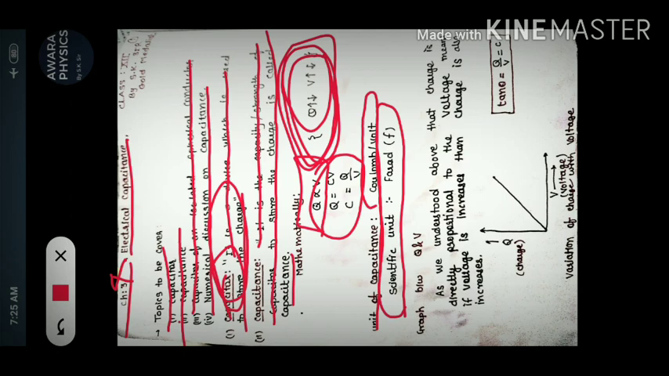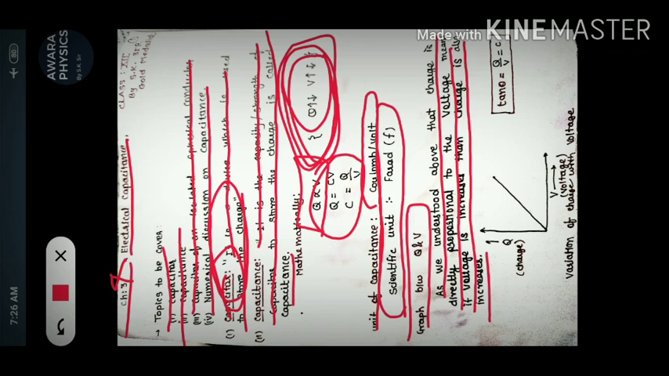Now the graph between Q and V. As we understood above, charge is directly proportional to the voltage, means if voltage increases then charge increases. So let's plot the graph. If both the quantities are directly proportional, obviously the graph will be a straight line, and this graph between the charge and voltage, this straight line, represents they are increasing in the same manner.